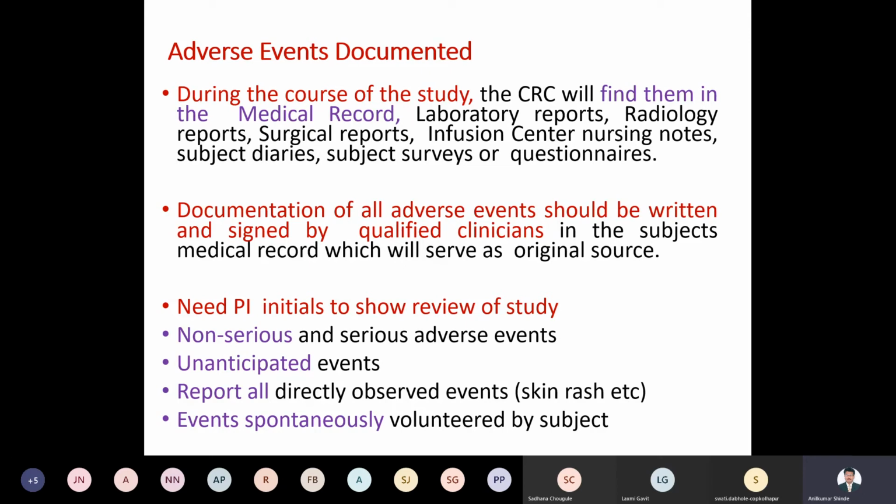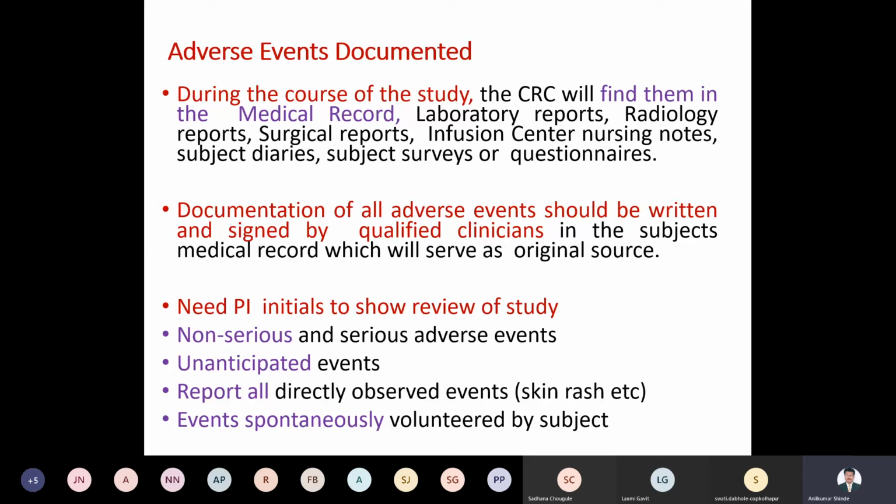Then the PI, the principal investigator conducting the clinical trials, needs to review the study. Whatever adverse event occurs should be sent to the PI.